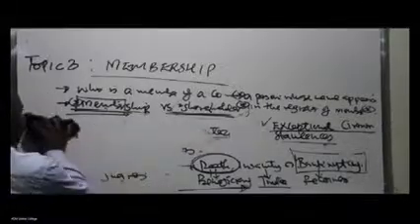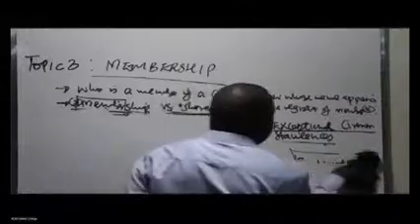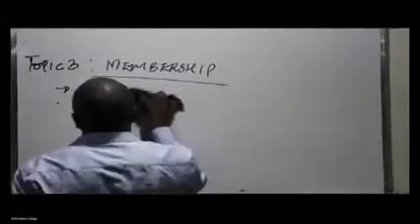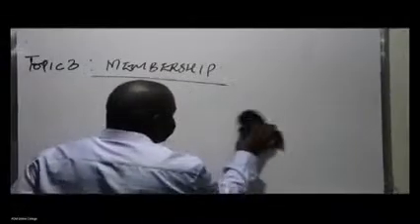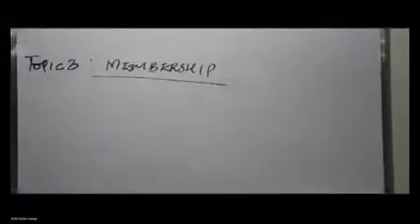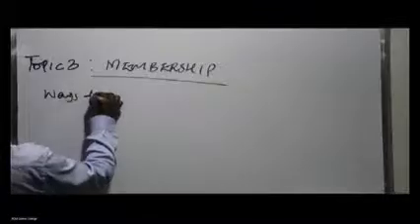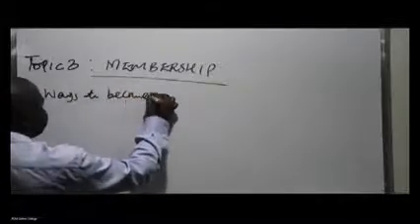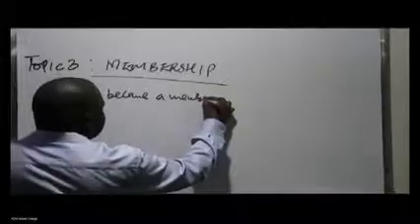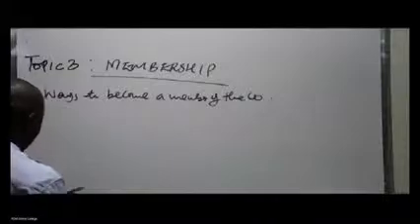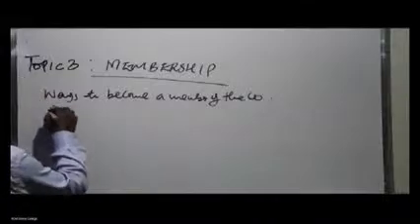So we can look at ways how one becomes a member of the company. I've already mentioned the majority of these ways. You realize that it is through acquiring shares in the company. There are a number of ways you can become a member of the company. Number one is through direct allotment of shares.